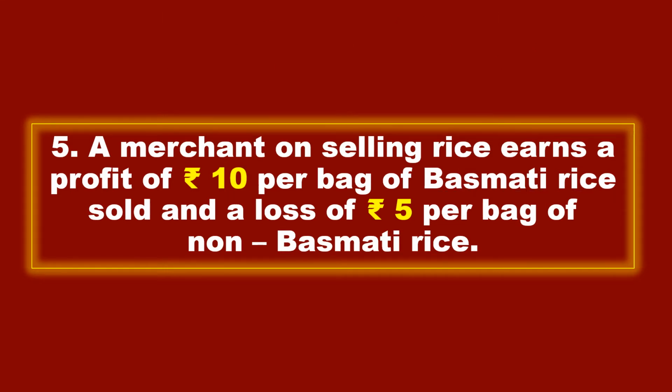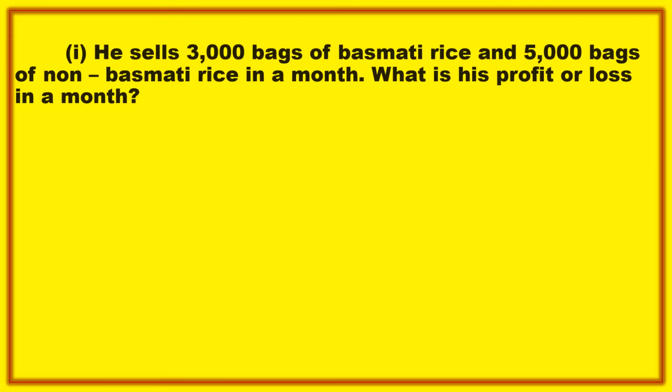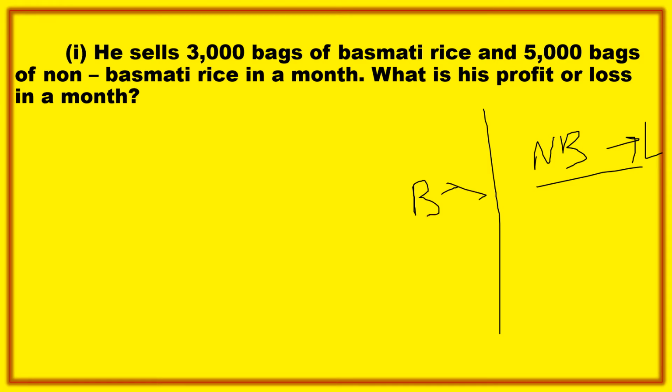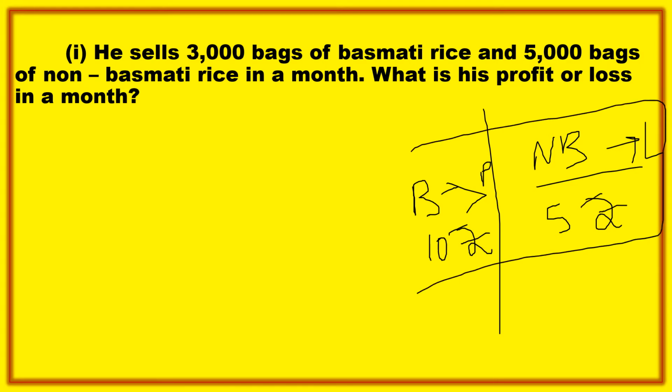So here he gave some questions. Let us discuss the questions and solve our problems, question by question. So here is your first question. He gave a condition that for non-basmati rice he is getting loss and for basmati rice he is getting profit. He is getting 10 rupees profit for one bag and he is losing 5 rupees per bag for non-basmati rice. Depending on these conditions we should solve this question.